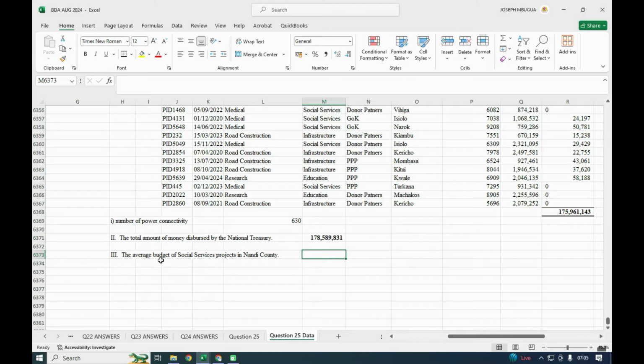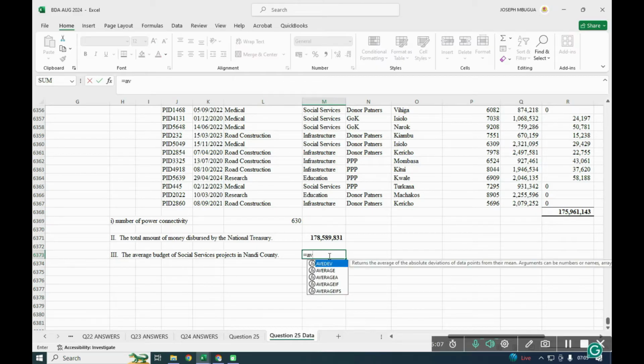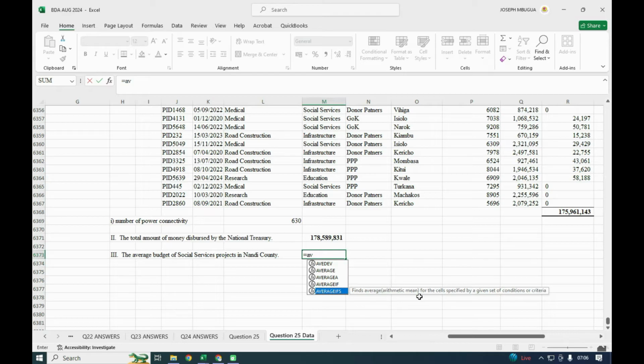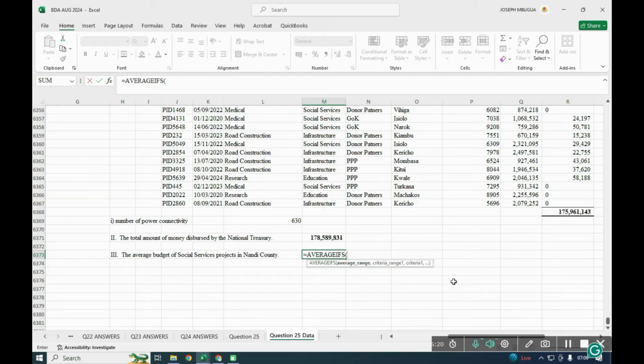So here we are having two criteria. We have the social service projects in Nandi, and remember these two are different categories. Nandi County is separate and social is separate, and the average budget. So here we shall use what we call the Averageifs. Averageifs with an S finds average arithmetic mean for cells specified by a given set of conditions or criteria. So Averageifs takes more than one condition.